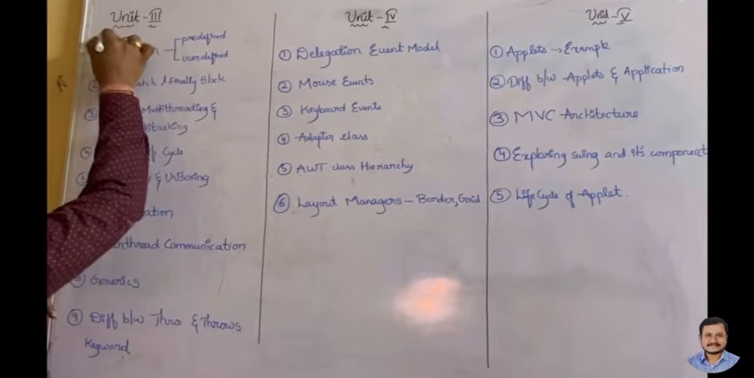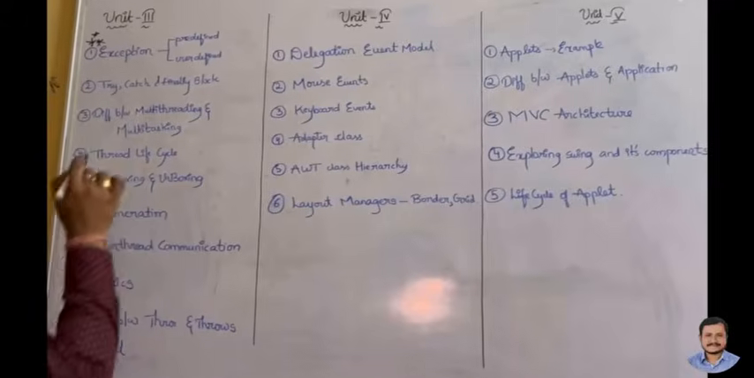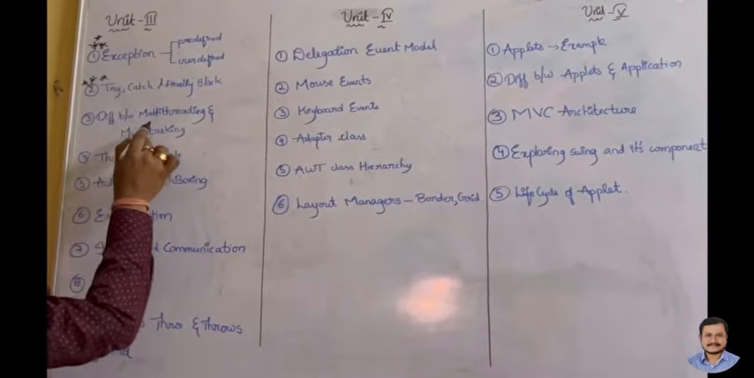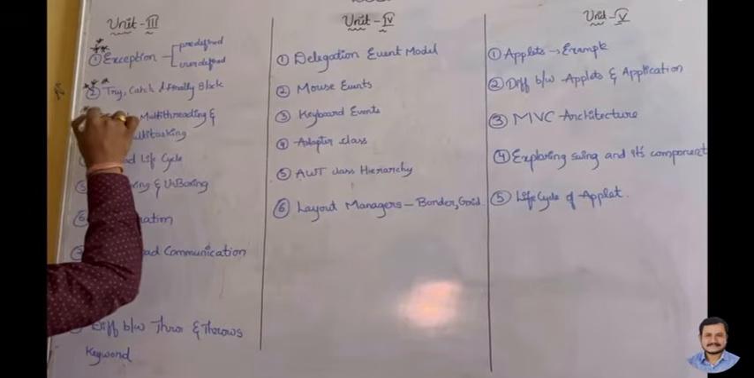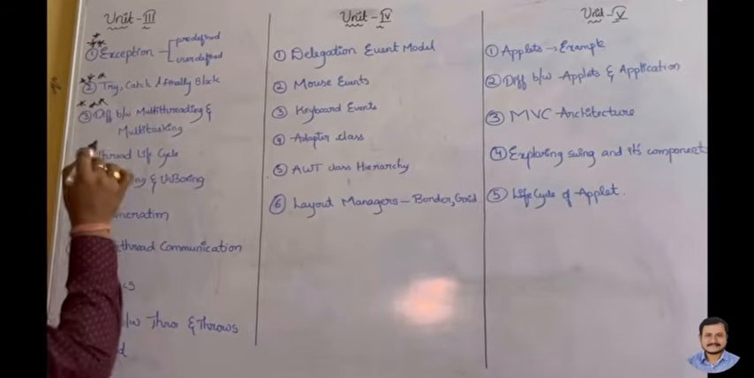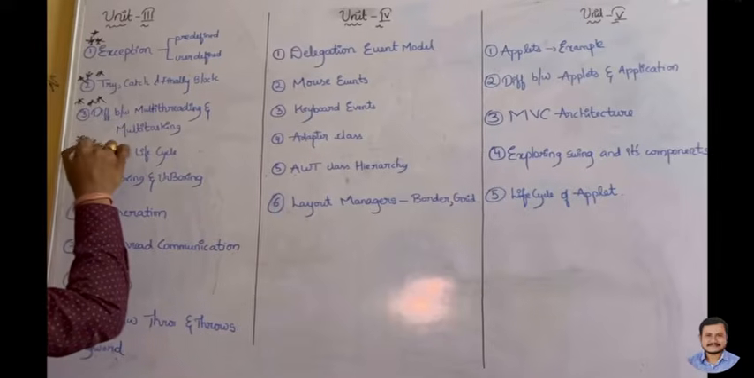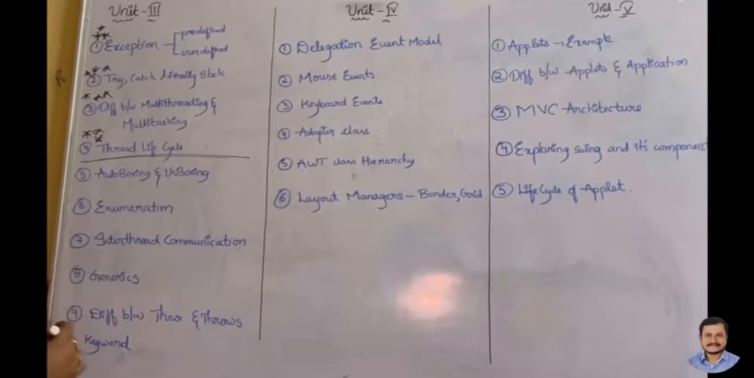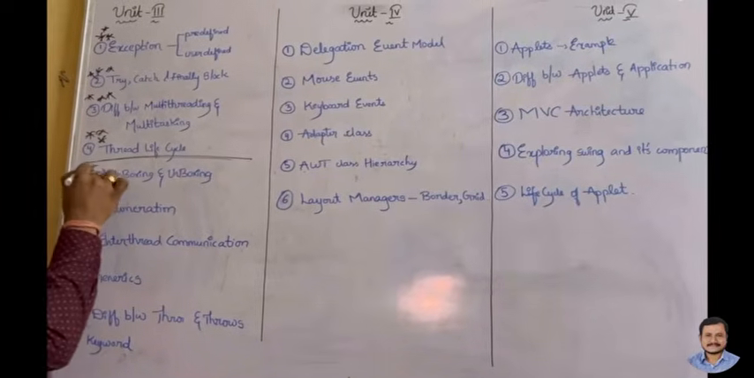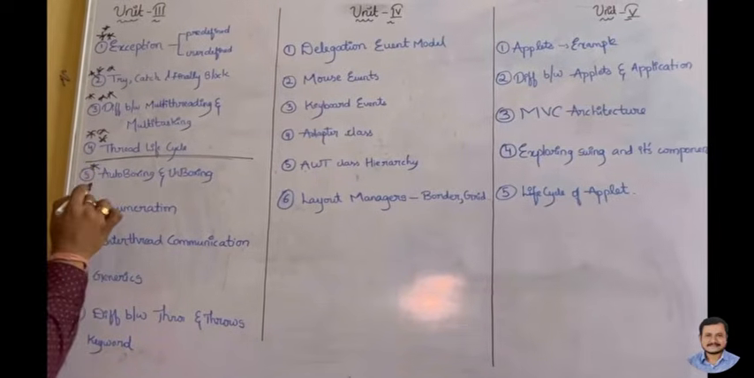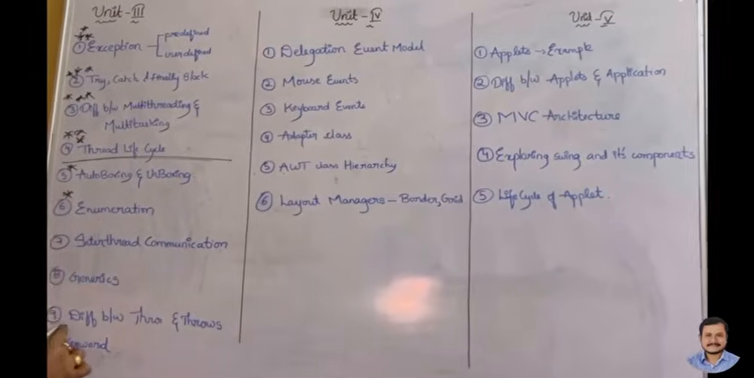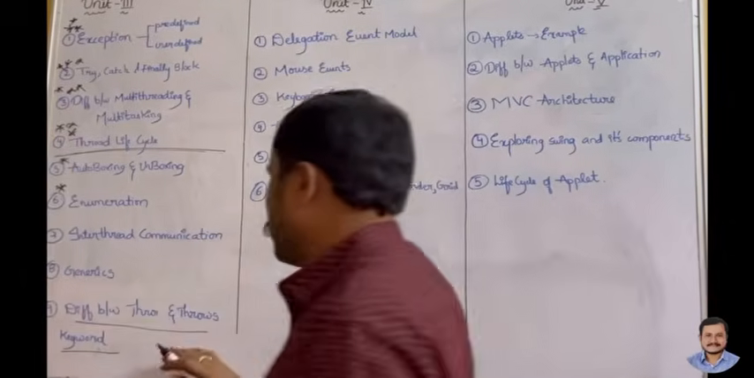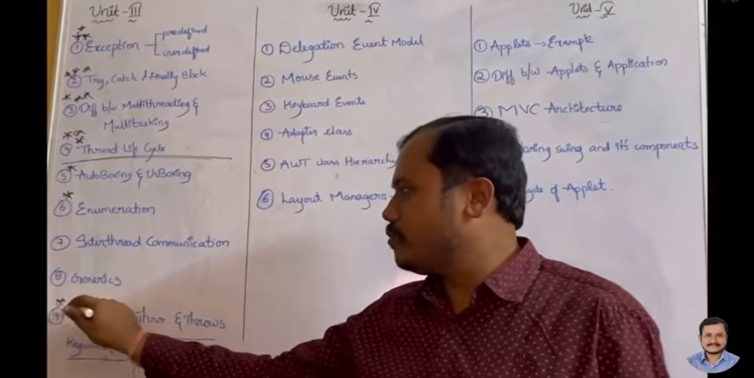So you may mostly get a question from this. Try, catch and finally block is also a most important question here. Next, the difference between multi-threading and multitasking. This is a mostly asked question. And thread life cycle. Up to here, these are the most important questions from the third unit. Next important questions are auto boxing, unboxing, enumeration. And coming to the last question, the difference between throw and throws keywords. So this is also a very important question.